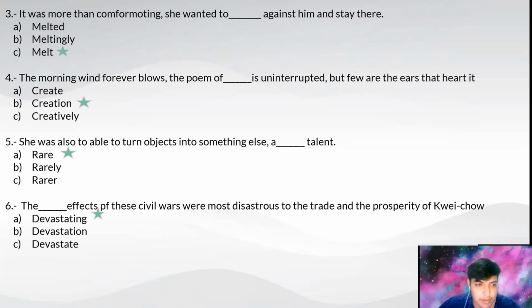The fourth one is: the morning wind forever blows the poem of blank, it is uninterrupted, but few are the ears that hear it. The answer is B, there is creation. The fifth one: she was also able to turn objects into something else. A blank talent. The letter A, rare. The sixth is: the blank effects of these civil wars were most disastrous to the trade and the prosperity of Hugh Shaw. The answer is A, devastating.